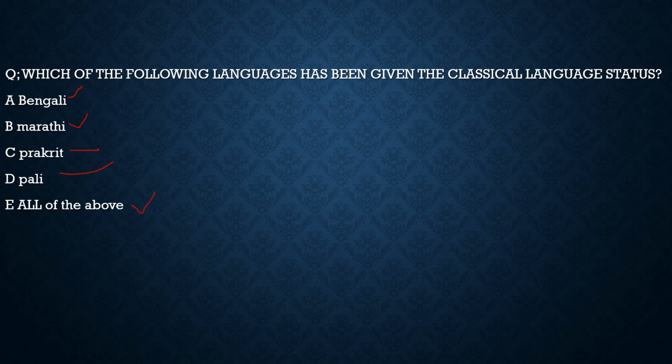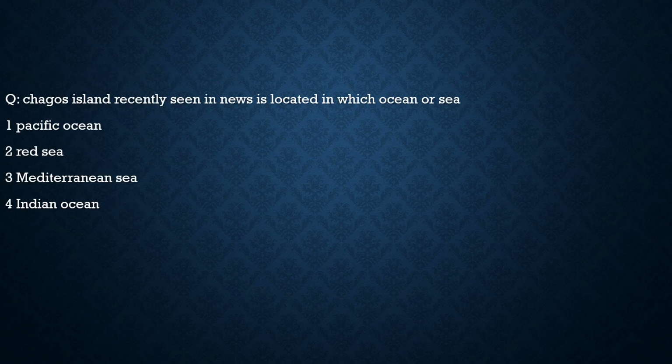With this, let's move to the last question of today's discussion with respect to current affairs. It is about Chagos Island, recently seen in news, is located in which ocean or sea? Is it Pacific Ocean? No. Is it Red Sea? No. Mediterranean Sea? No. Is it Indian Ocean? 100% correct. It is located in the Indian Ocean. So with respect to this question, the correct option is option 4. Why is Chagos Island in today's question?